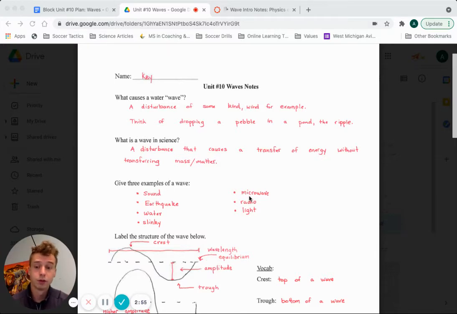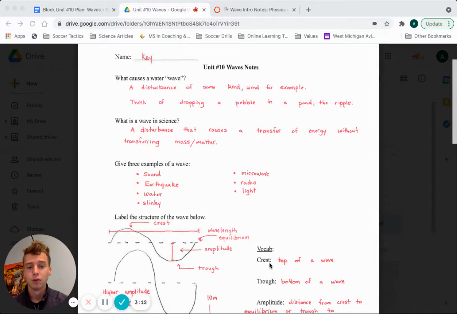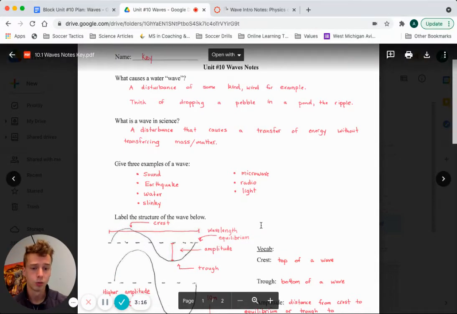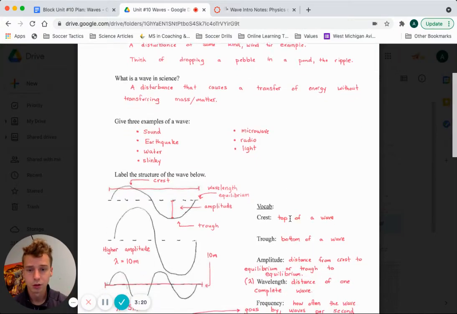Microwave is obviously a wave, right? A radio wave would be another example. X-rays are examples of waves too. We'll talk more about those in our next class period. Light is also an example of a wave. It is a very weird wave, but it is another example of a wave. We will talk more about that and the complicated light again next period.